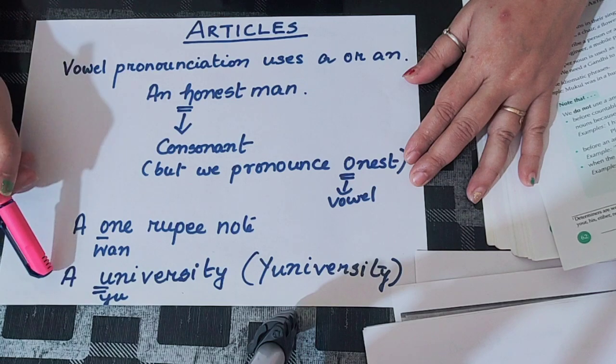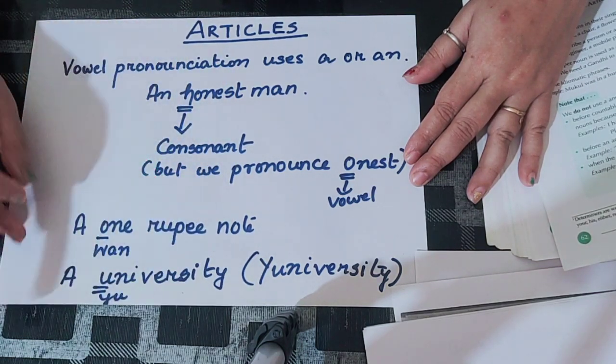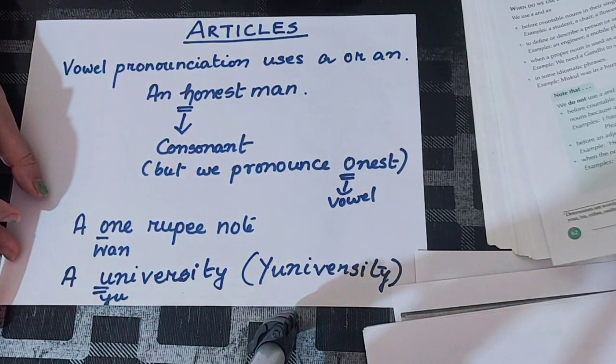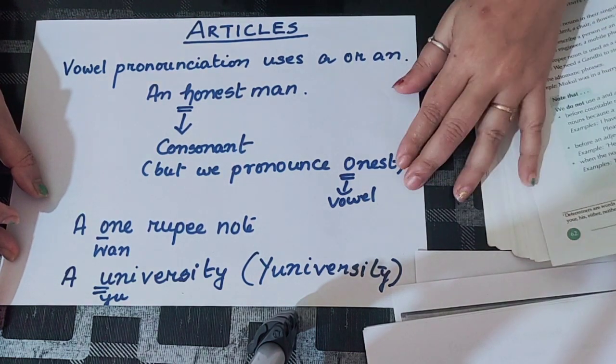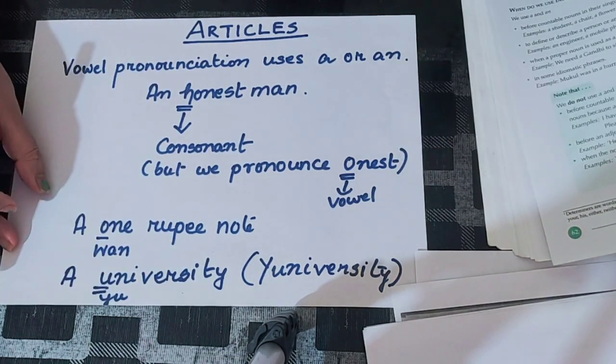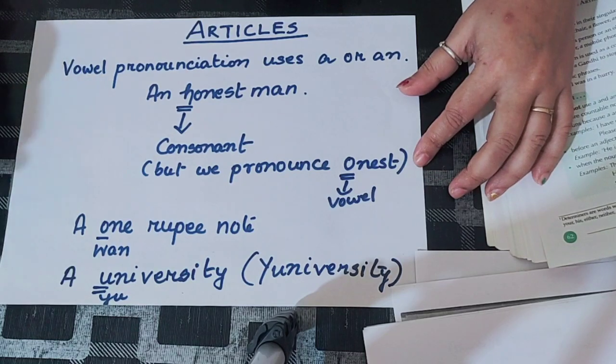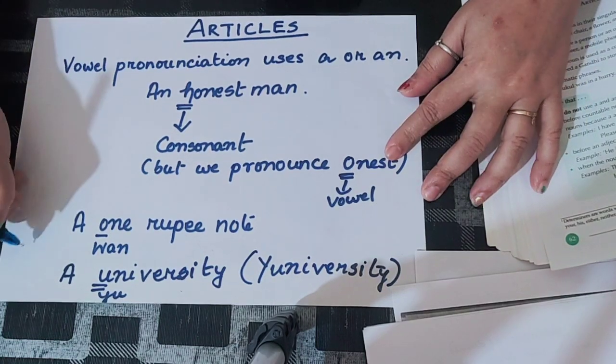Similarly, a university. When I say a university, you might be thinking that A-E-I-O-U, U is the pronunciation. Then why a university? Now students, when we pronounce the letter U, we don't pronounce it as YU. We pronounce it as EU.